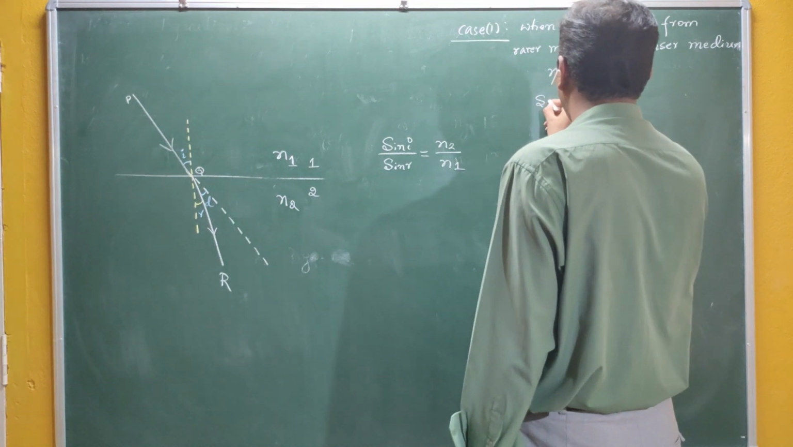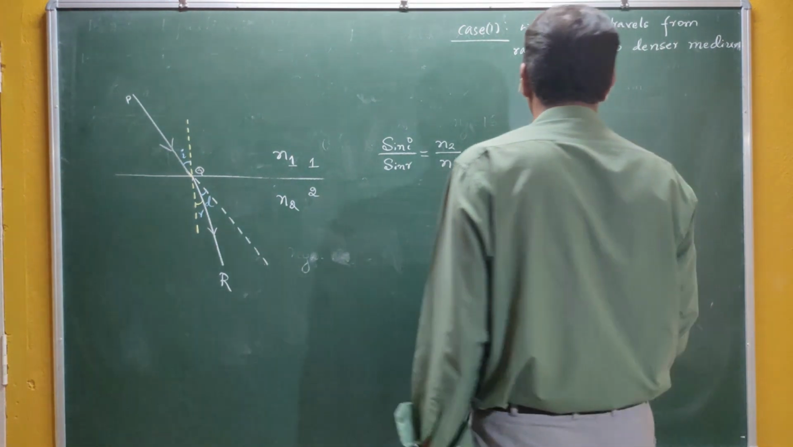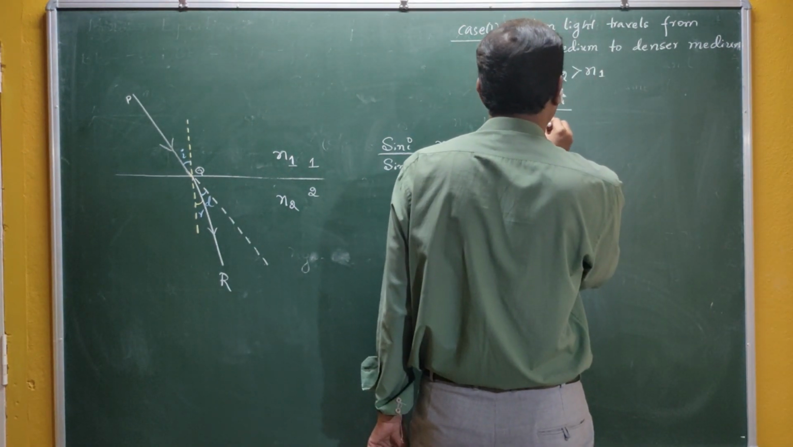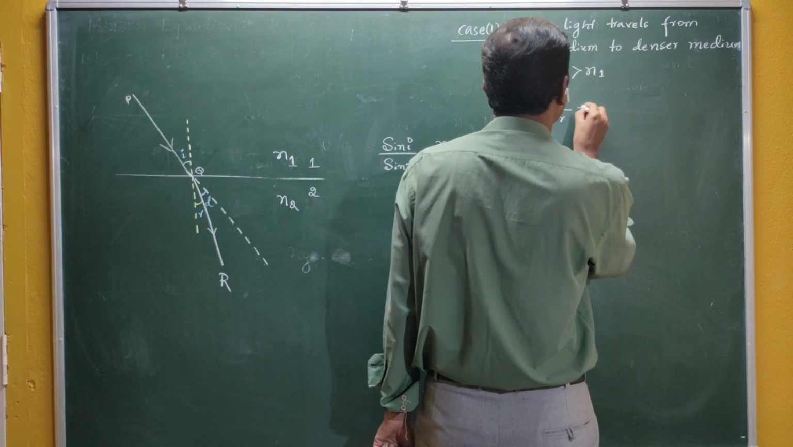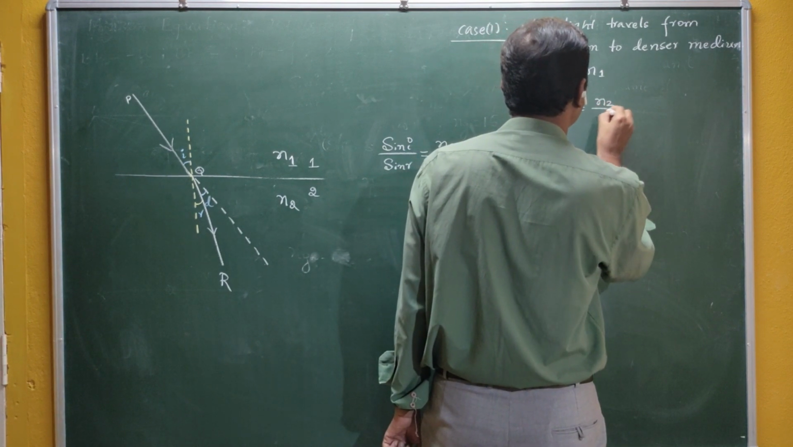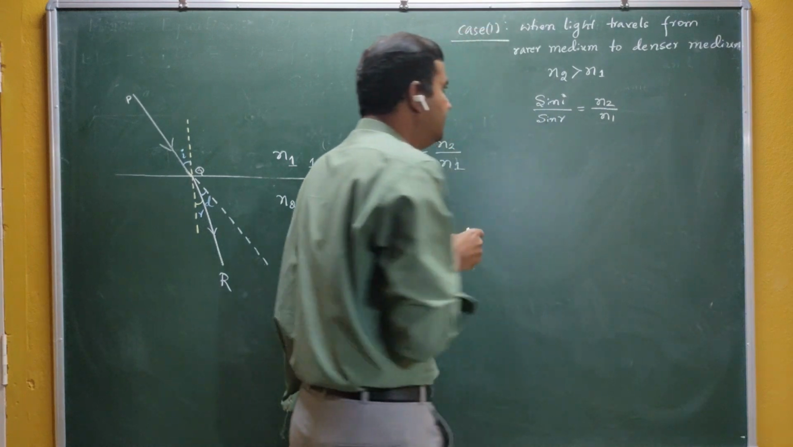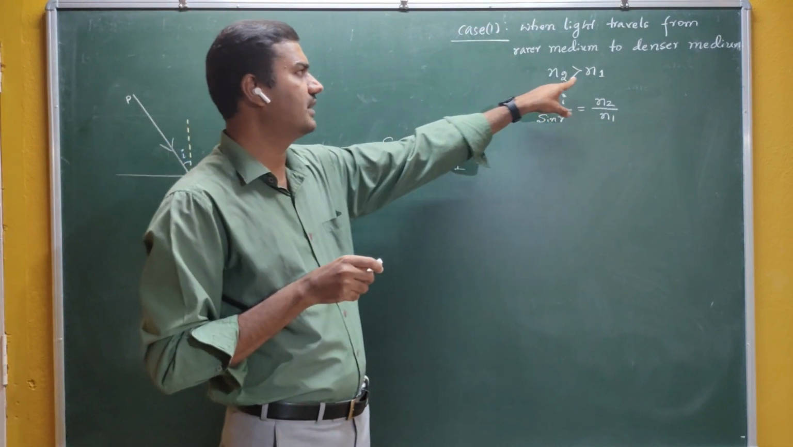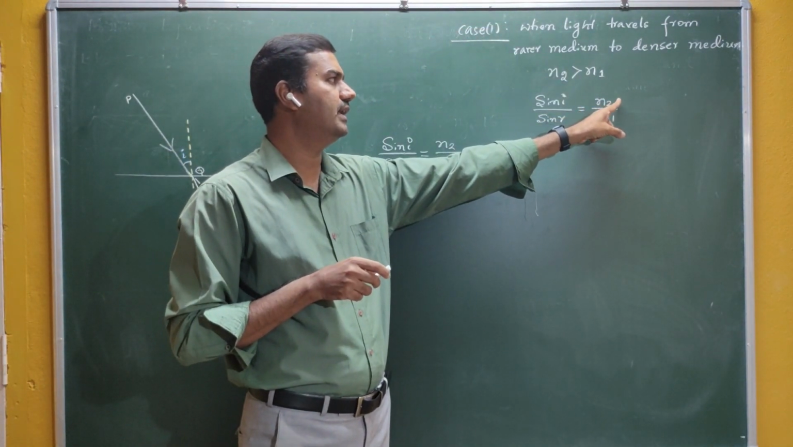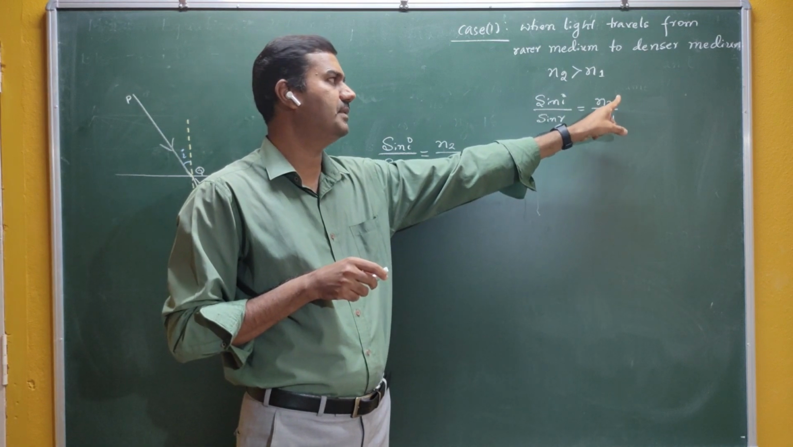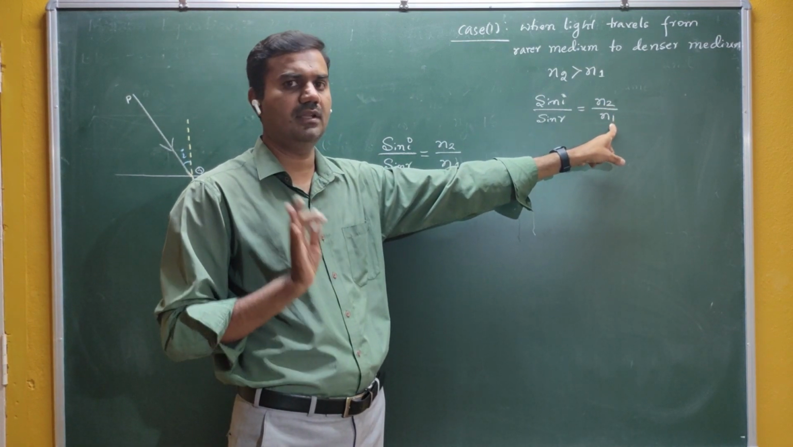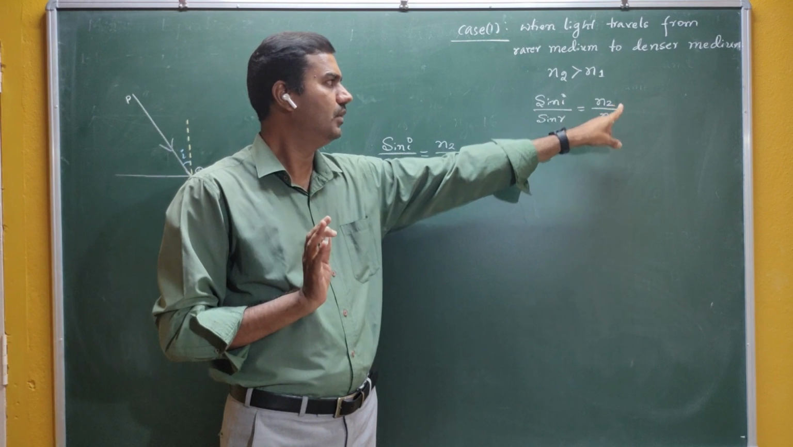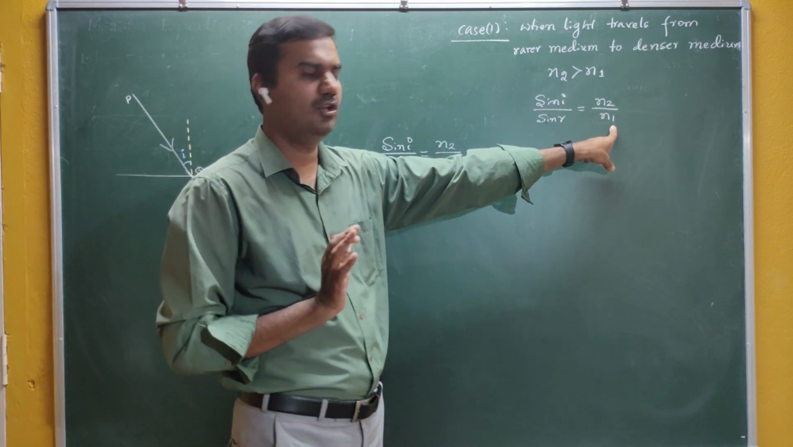Okay, so what does Snell's law say? Sine i by sine r is equal to n2 by n1. You can see here, if n2 is greater than n1, that means what? Your n2 is greater than n1. That means the numerator is greater than the denominator.